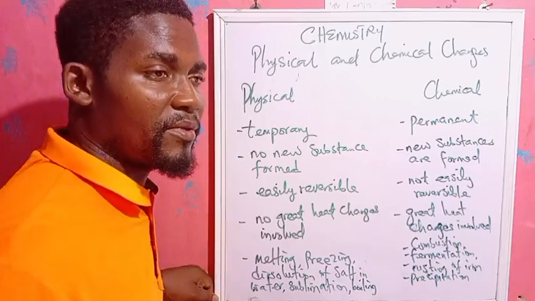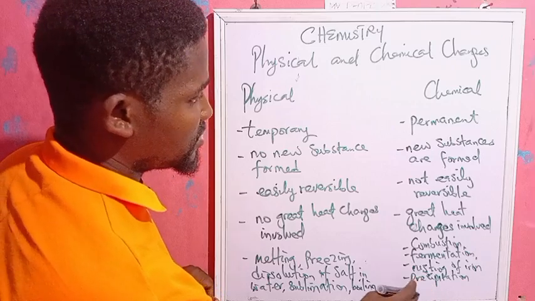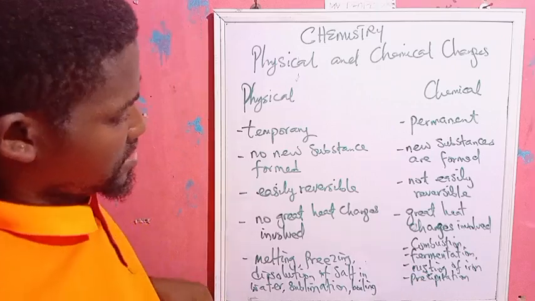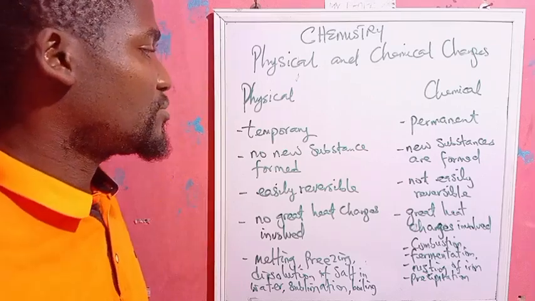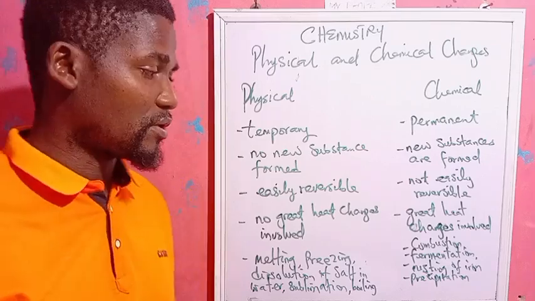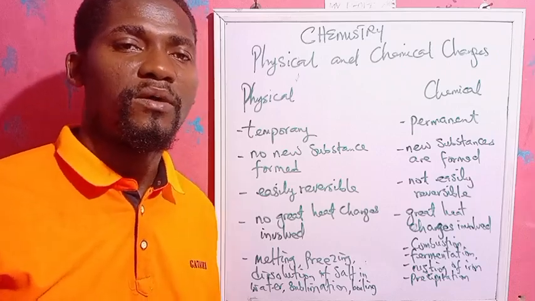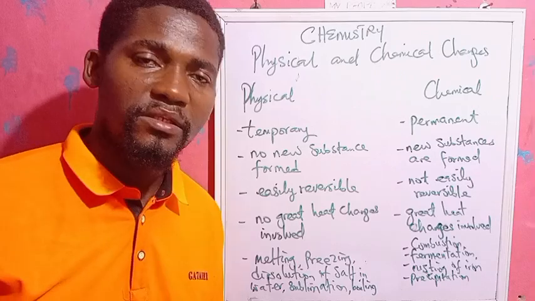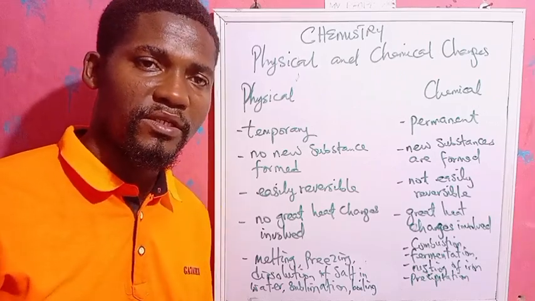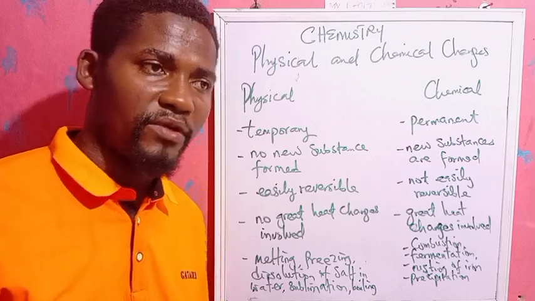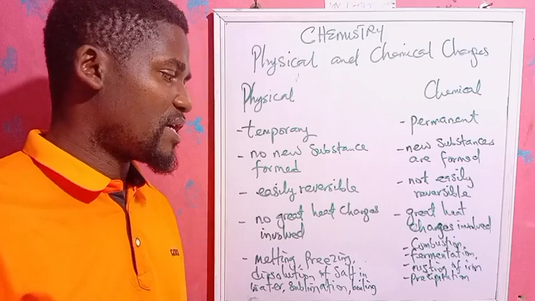Even formation of slaked lime or lime water, they are all chemical changes. Dissolving metals in mineral acids, those are all examples of chemical changes. Combustion or burning of wood gives us an entirely new substance, charcoal or ash. Those are all new substances. Rusting of iron, fermentation of alcohol, rotting of tobacco leaves used in the manufacture of cigarettes in the tobacco company. We have many others.